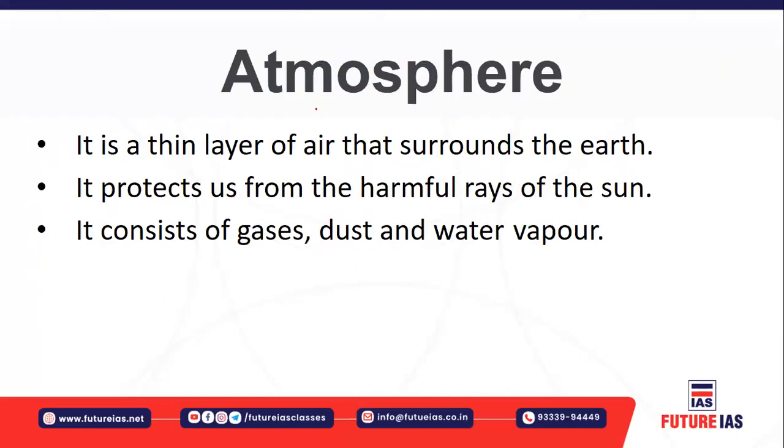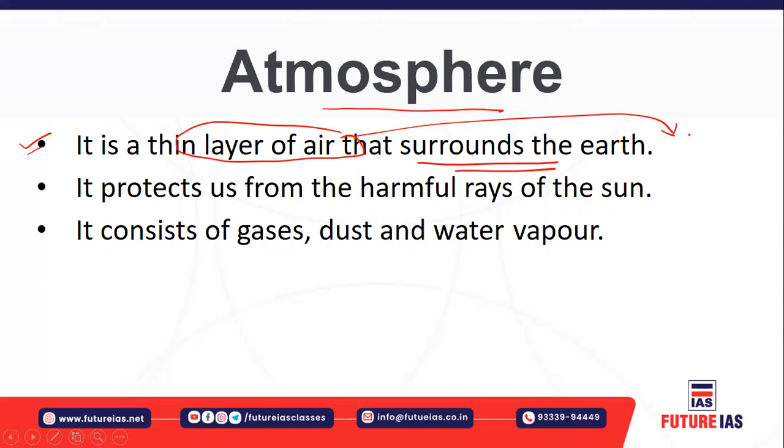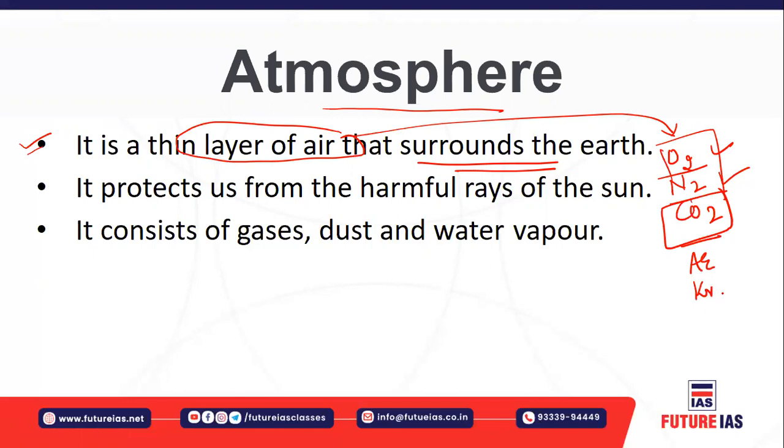All right, let's understand the atmosphere. Atmosphere is a thin envelope of air which surrounds the earth. This thin envelope consists of different proportions of gases, for example oxygen, nitrogen, carbon dioxide. Oxygen is the life support gas. Nitrogen is also required for the plants. Carbon dioxide is also required for the plants. So all such gases are very important. You have certain inert gases also, like argon, krypton, xenon, etc.